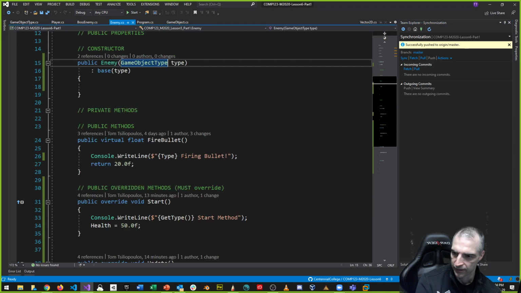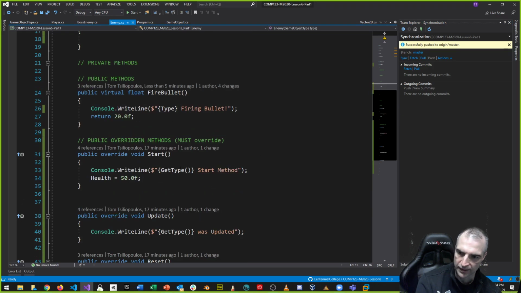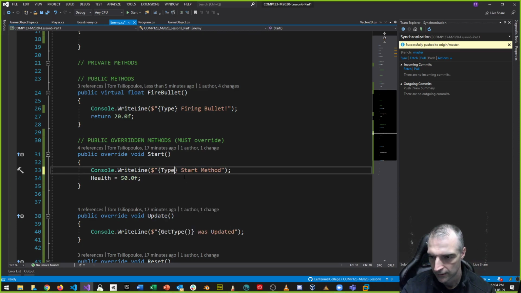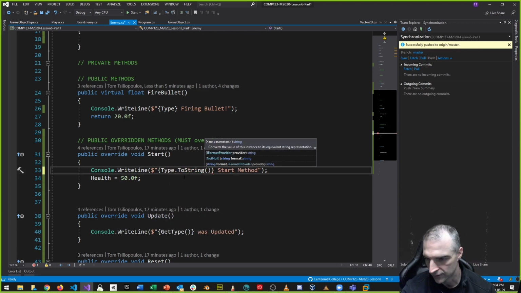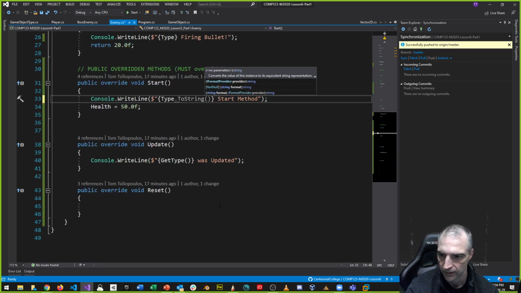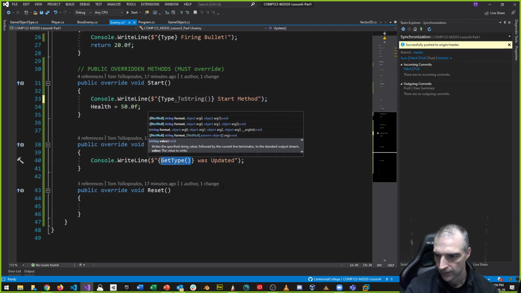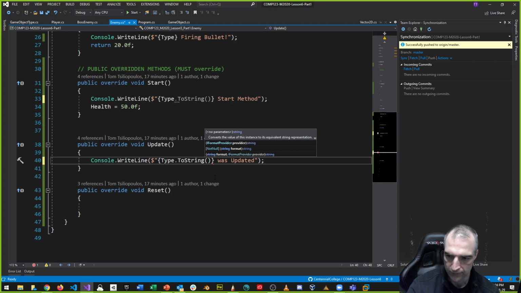And it's better than doing something that looks like this. If I go back to my enemy, I don't want to do GetType. I want to use my own type, which is here. So I can say type.toString. My type.toString. That would be better, right? I'm going to use the toString method of the enum. This is GetType, right? Type.toString. Okay, so I can do that too.